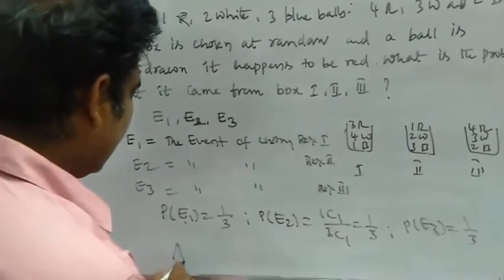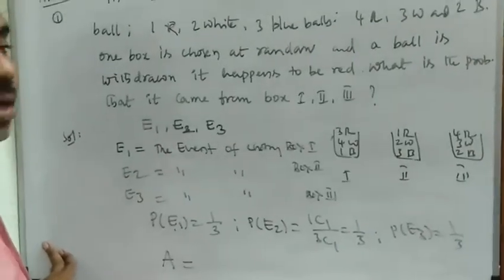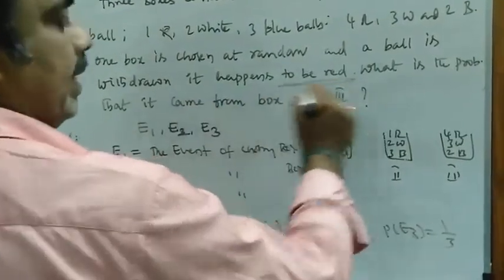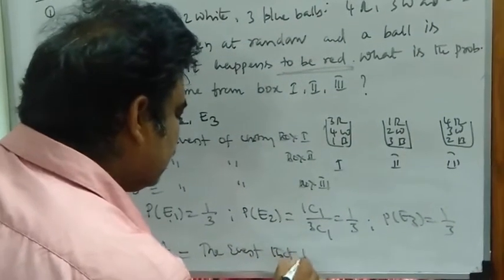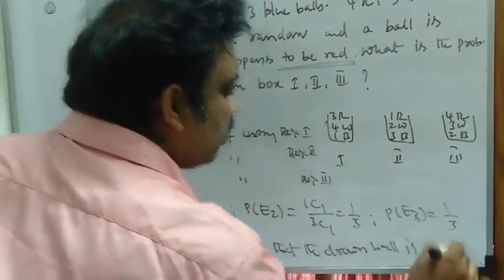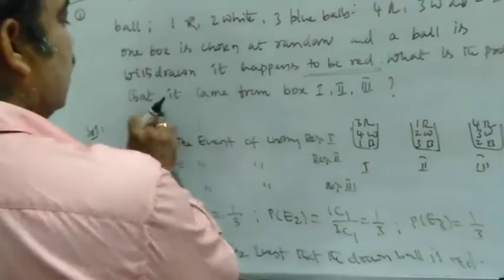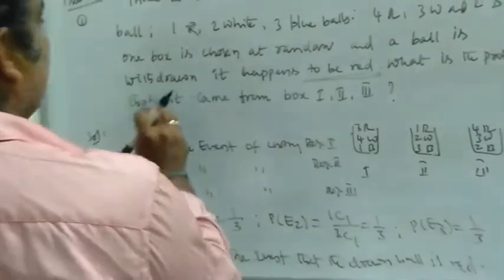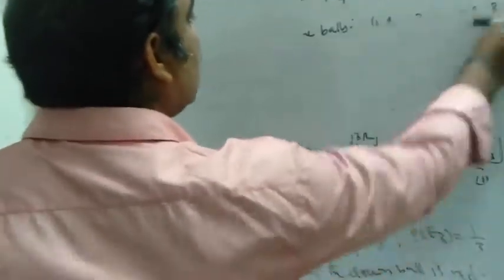Now define the event A. What is the event? The event is getting a red ball. We have to draw a ball and it happens to be red. So let A be the event that the drawn ball is red. Then we have to evaluate P of E1 given A. Now I will write here P of E1 given A.